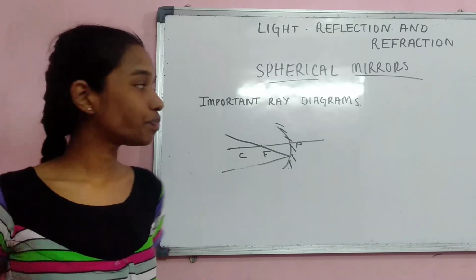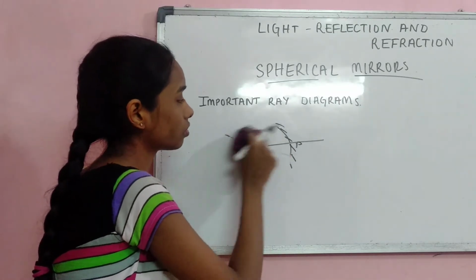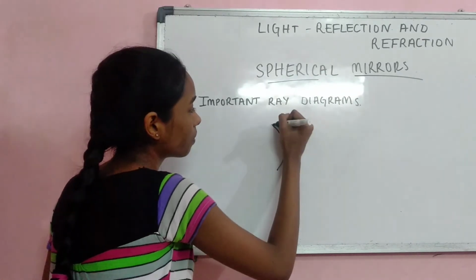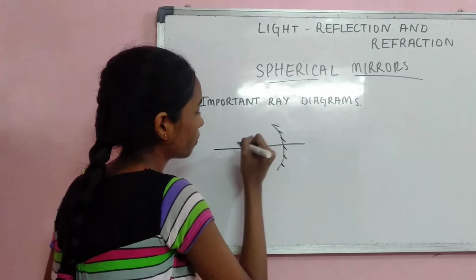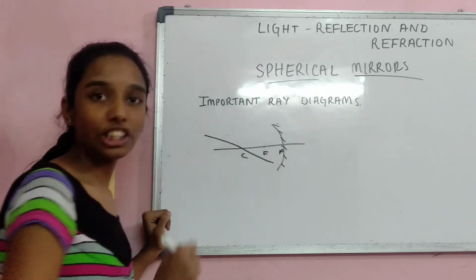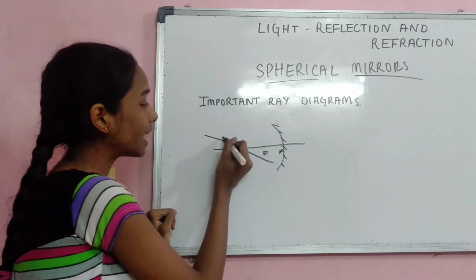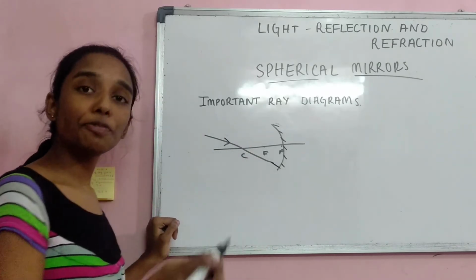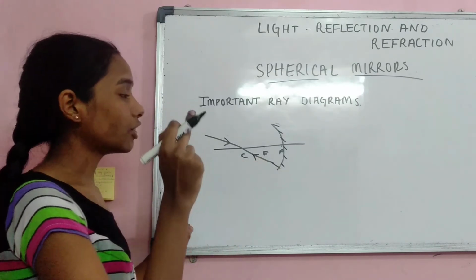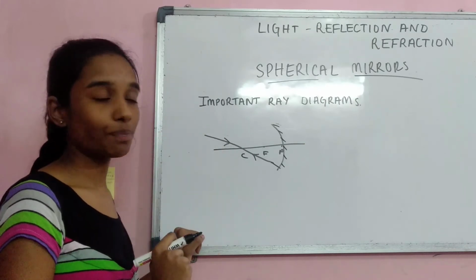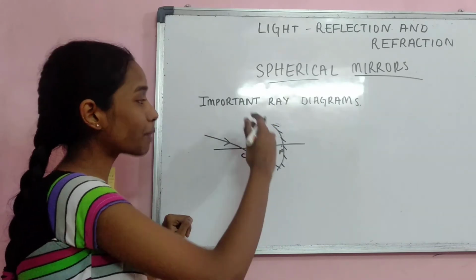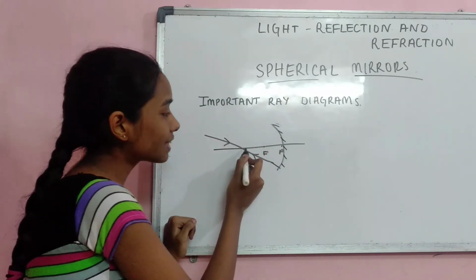The third one is, again a concave mirror. When a ray passes through the center of curvature, this is the center of curvature, the reflected ray will also move in the same direction. This is the third important ray diagram, which even applies for convex mirrors. Why do you think so? This is because, what is this? This is the center of the sphere from which the spherical mirror has been made. So now, this is the radius.